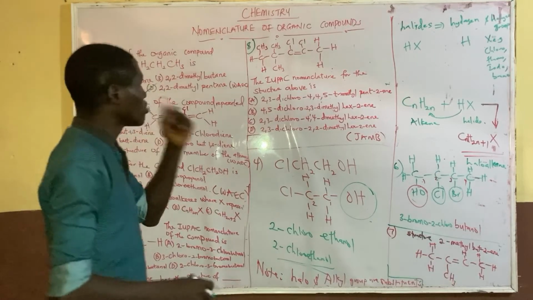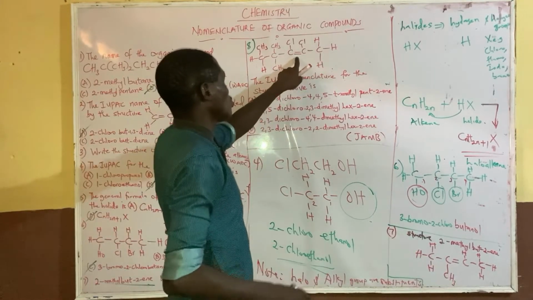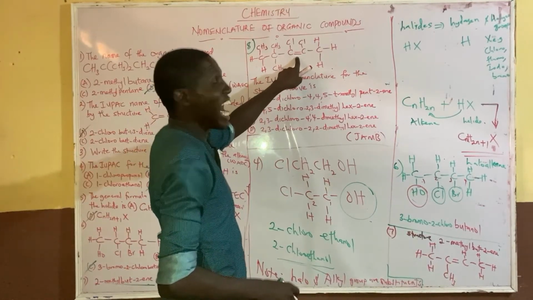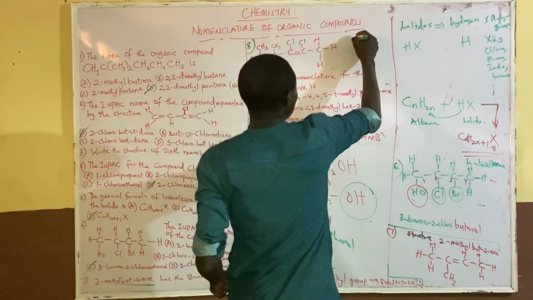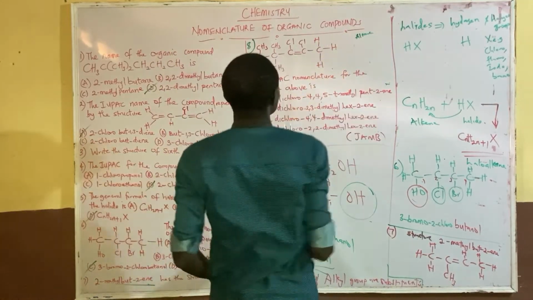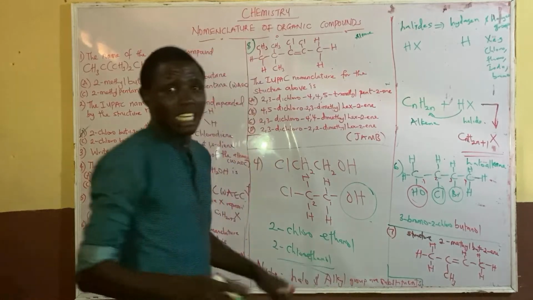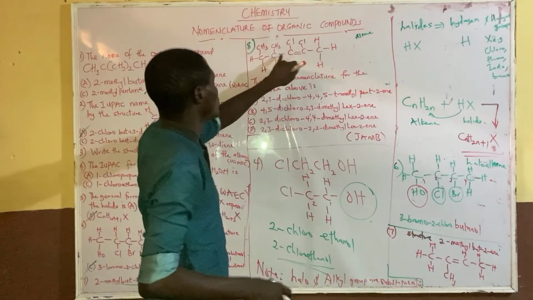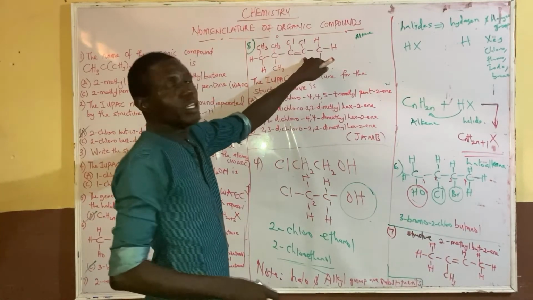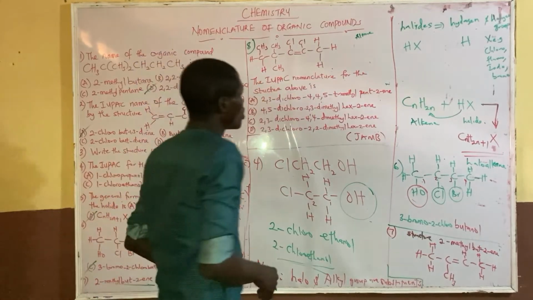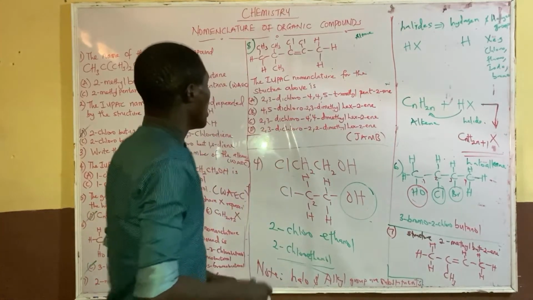Now the first thing is to note that this one contains a functional group of what? It's alkene. The functional group here is alkene. And the parent name will be what? Let's count it: 1, 2, 3, 4. So it will be 4. That is but. Am I correct?